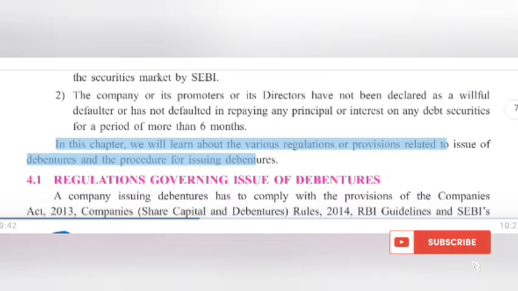In this chapter, we will learn about the various regulations or provisions related to issue of debentures and the procedure for issuing debentures.